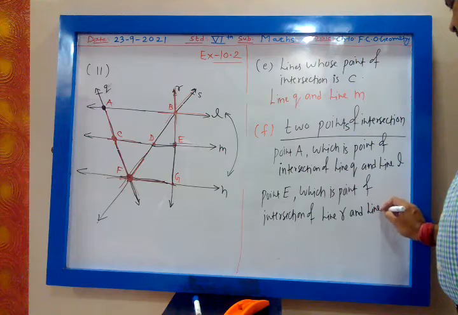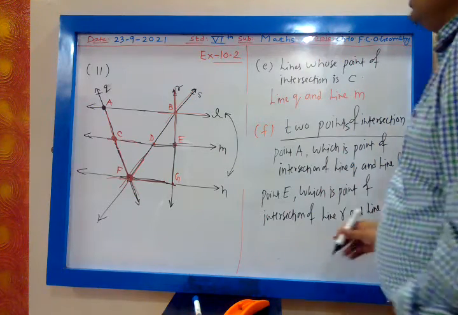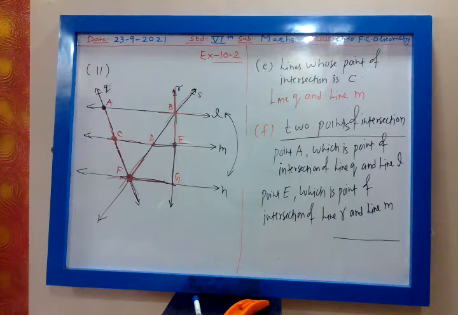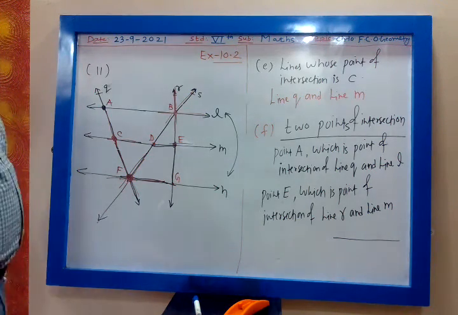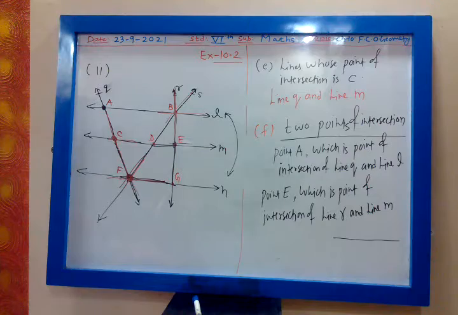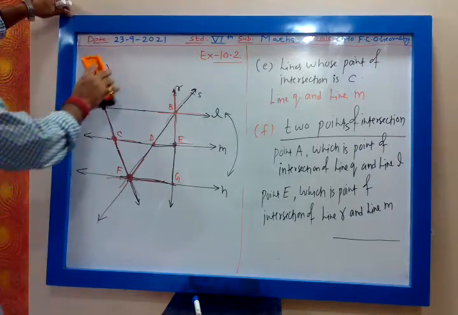For point of intersection, you will consider 2 lines. For point of concurrence, you will consider 3 or more than 3 lines intersecting each other at one common point. Okay? Chalo, F we have completed. Now, 2 points of concurrence.